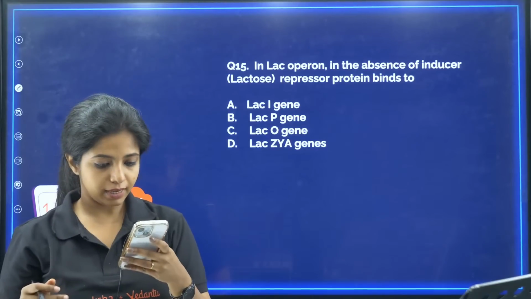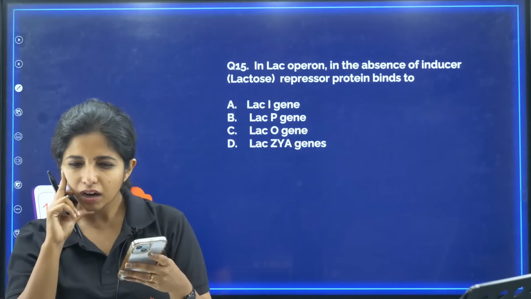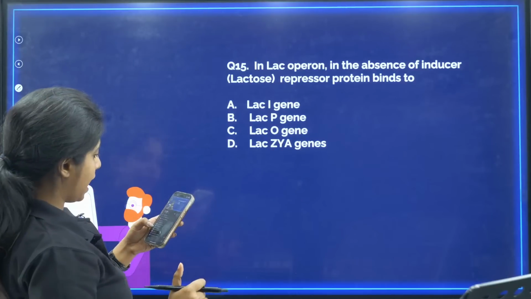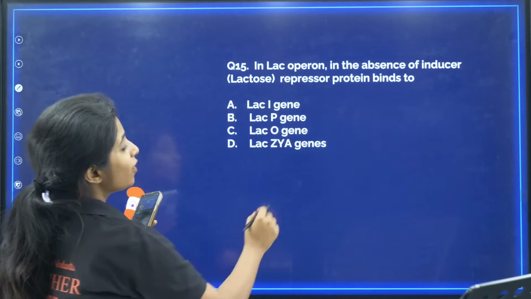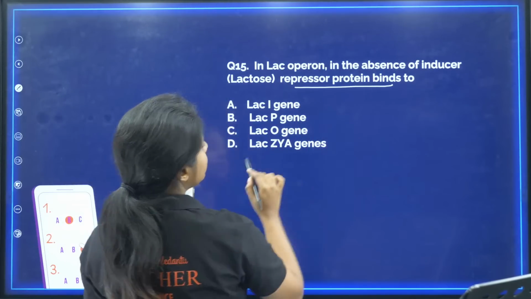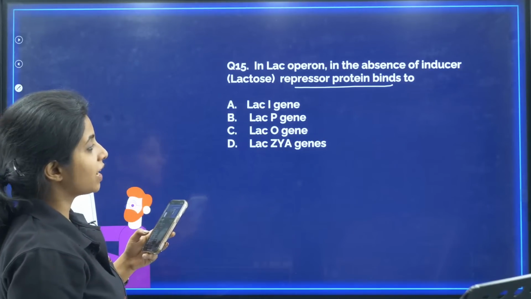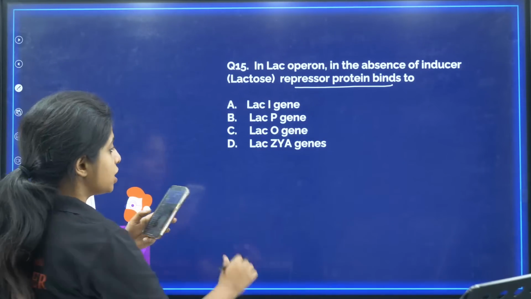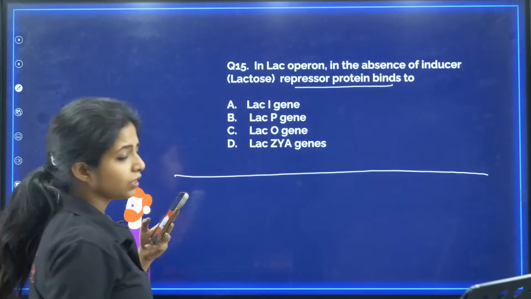Now tell me. In lac operon, yes, we were here. I'm so sorry. Okay. In lac operon, in the absence of inducer, the repressor protein binds to the lac I gene, lac P gene, lac O gene, or lac ZYA gene. What does your answer become?